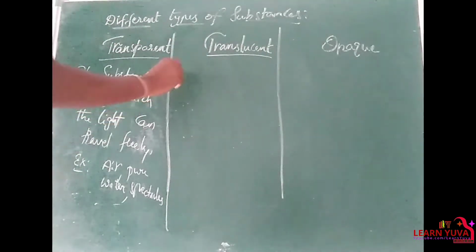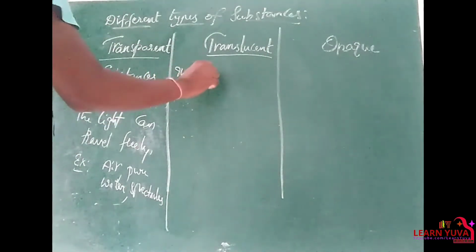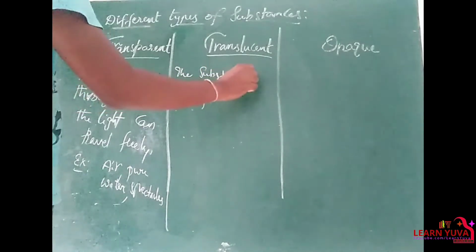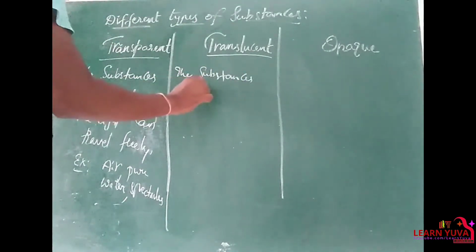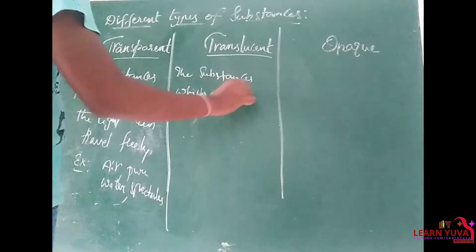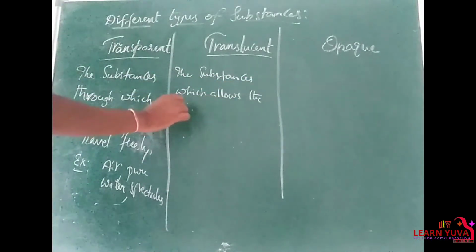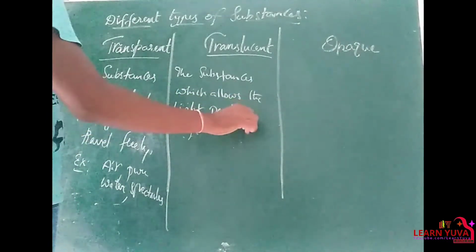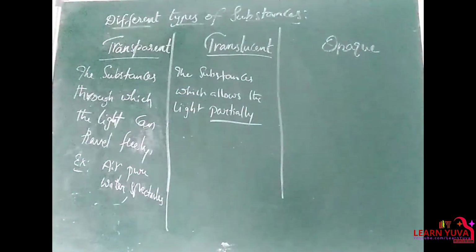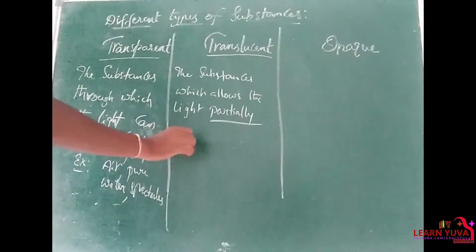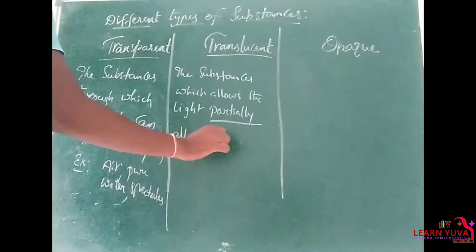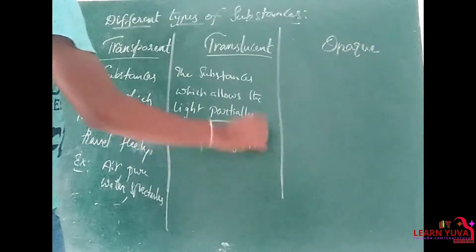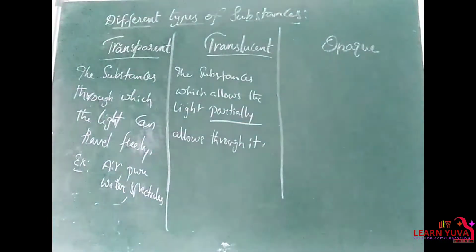The substances which allow the light partially, which means half of the light, not complete light, only some of the light passes through. Clear? So those substances we call translucent bodies.